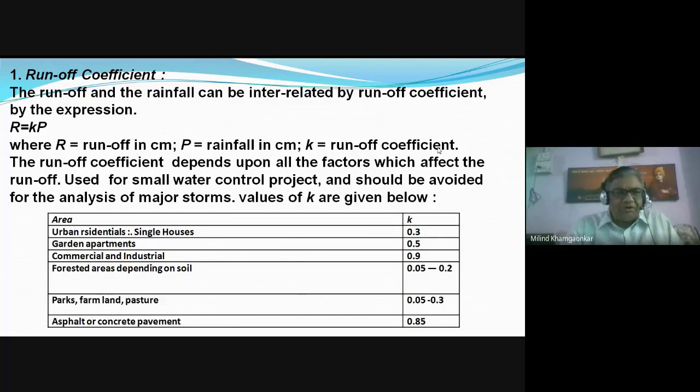Rainfall is in depth, and K is the runoff coefficient. It is very important that this runoff coefficient depends upon all other factors, including the type of the catchment area. You can see in this table the various runoff factors for various areas, from urban residential area to forest area to asphalt or concrete pavement.